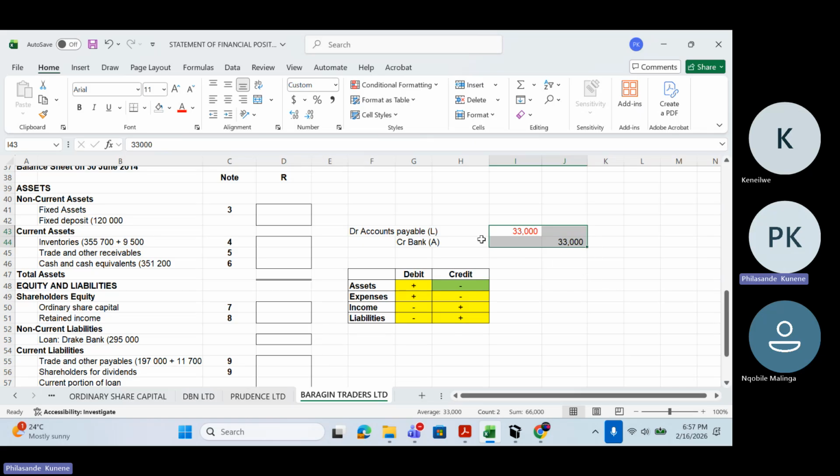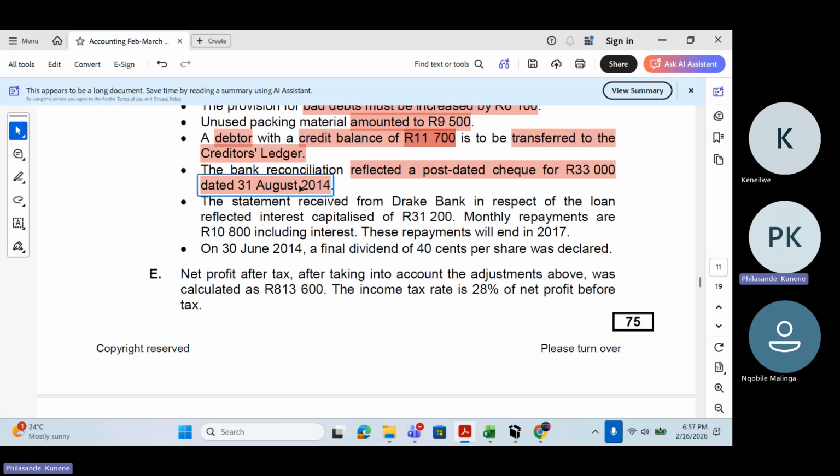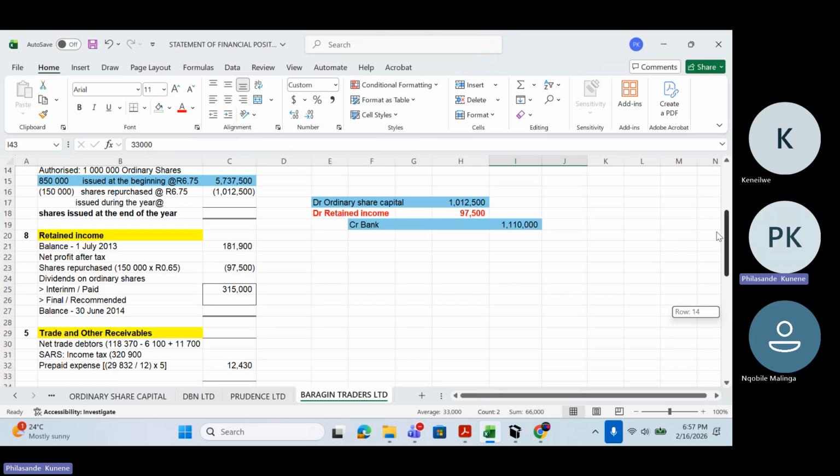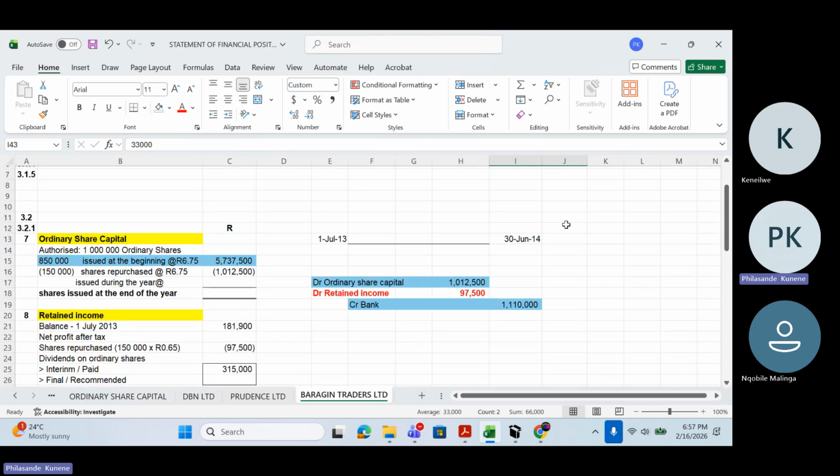which means it will never be withdrawn this year. It can only be withdrawn in August. And when is August? August is outside our accounting period. Remember, our accounting period is ending 30 June 2014. So August is somewhere here, August 2014. Because this person will not receive this money by 30 June, right?